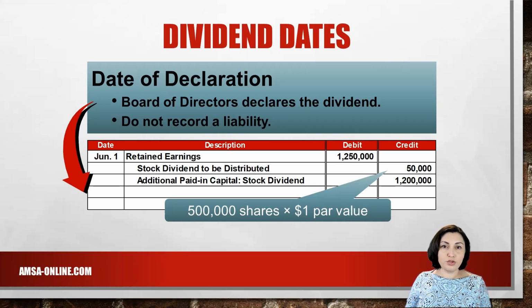The stock dividend to be distributed account is not a liability account because there is no obligation to distribute cash or any other asset.